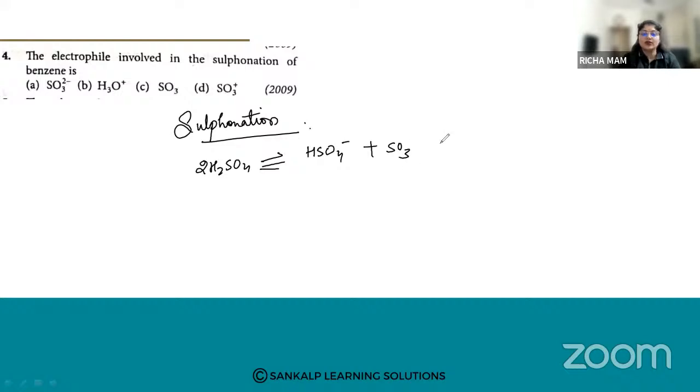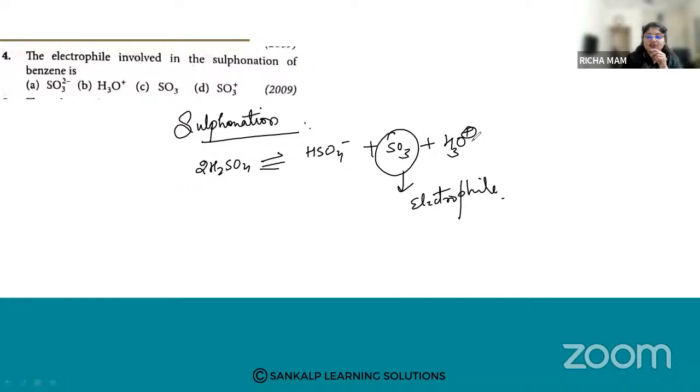So for sulfonation, it is carried out in the presence of what? H2SO4. So this H2SO4, what will it form? HSO4 minus plus SO3, plus H3O plus. Here, which is the electrophile? It is SO3. So SO3 is the electrophile. Remember that for sulfonation.